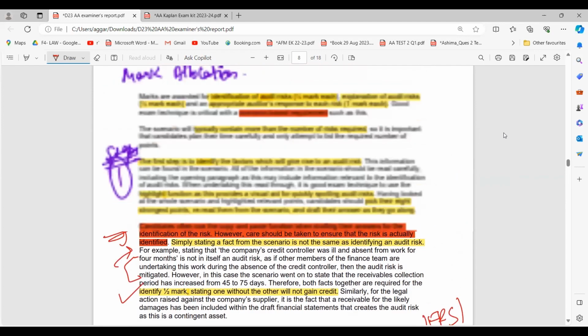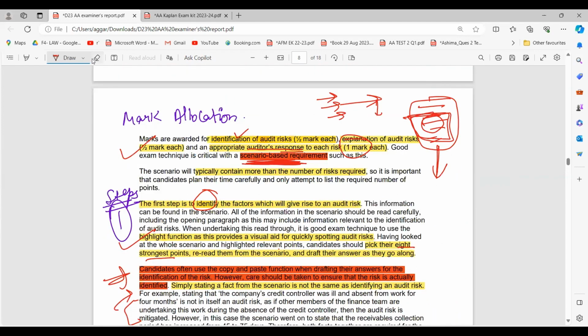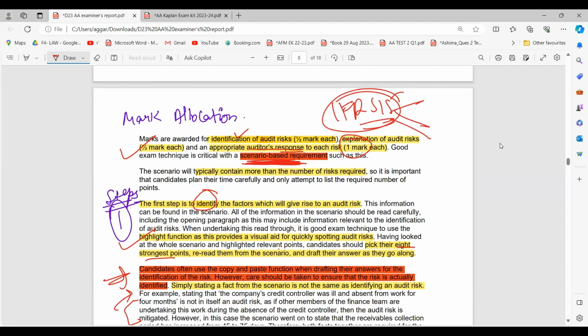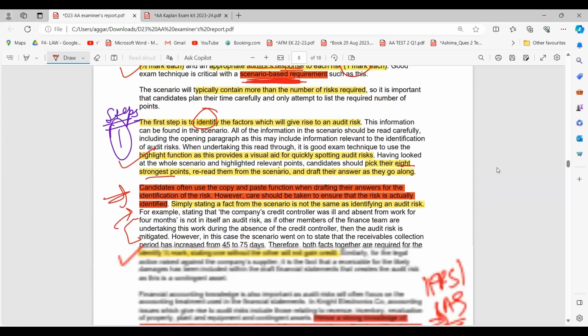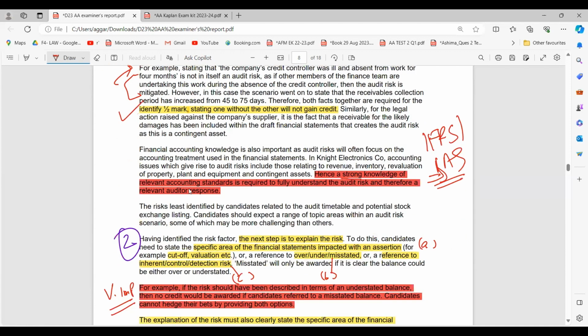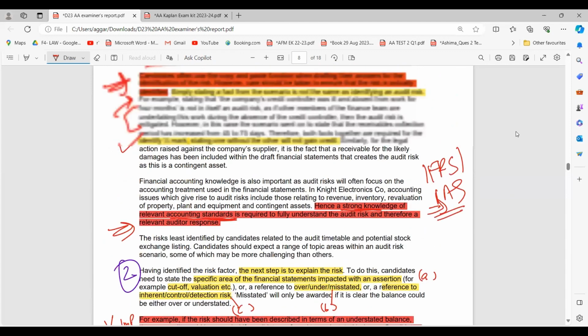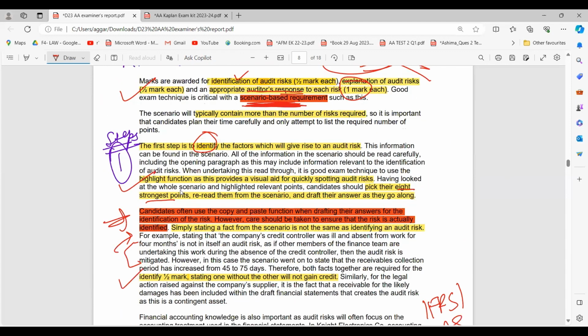Because, for example, if there was an issue in relation to revenue in the question, until you are aware of the standard that governs revenue, which is IFRS 15, how are you going to state the correct treatment of that revenue, which should have been taken by the company but they did not take it, right? That is the reason a strong knowledge of the relevant accounting standard is required. This is again very important. So this was the first step, in which we identified the factors which led to an audit risk, and we have identified our half mark, right?